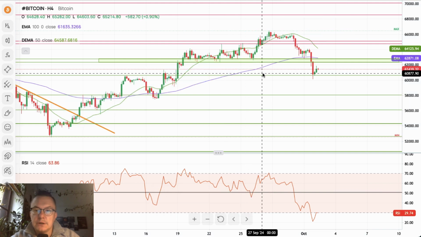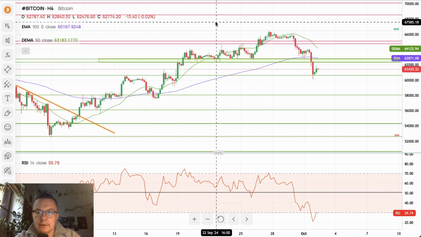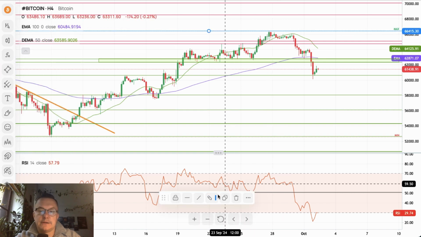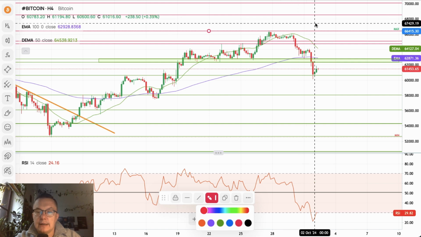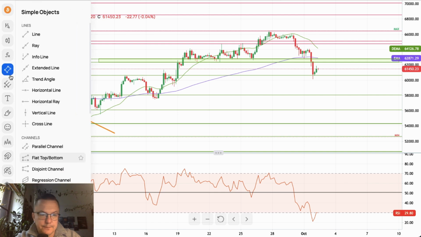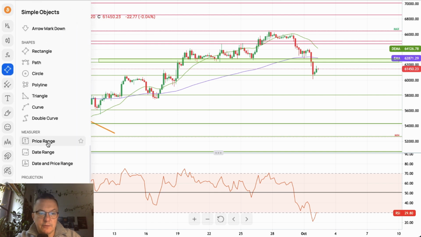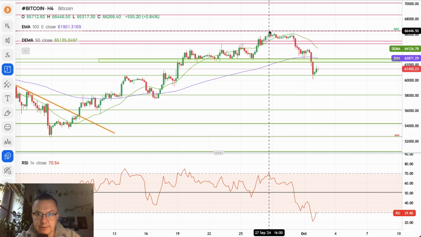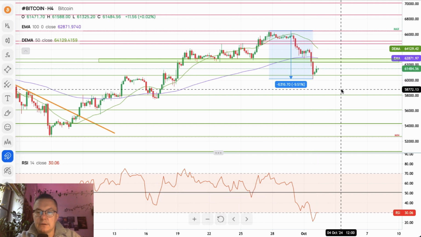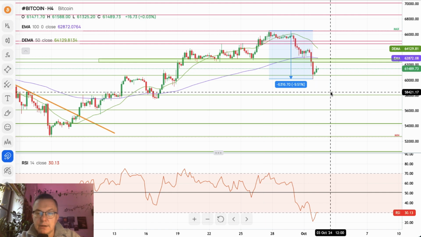So channel is out of our chart, and there you go. This is the swing high I want to mention. This looks very strong. This downside movement, price wise, is quite strong as well, almost 10%, minus 9.50. So it looks like we got the major correction here, major pullback possibly done. We're waiting for the uptrend to resume on Bitcoin.